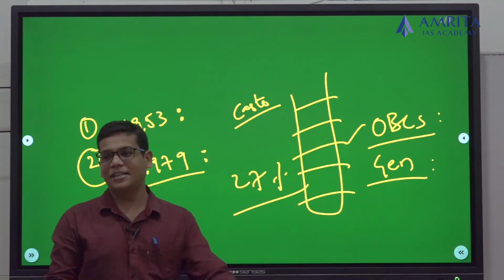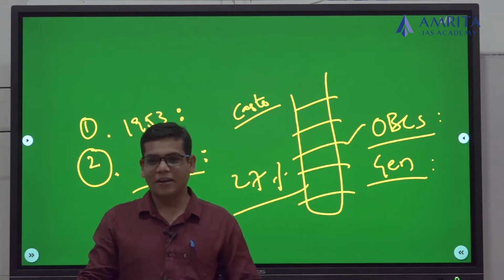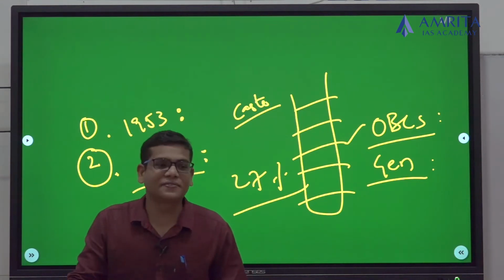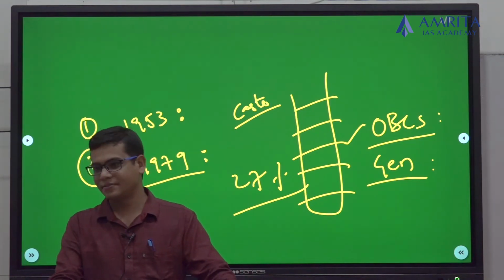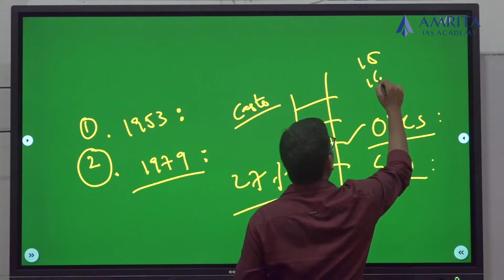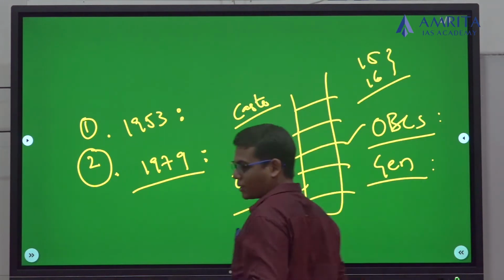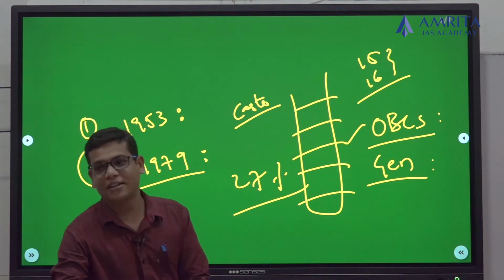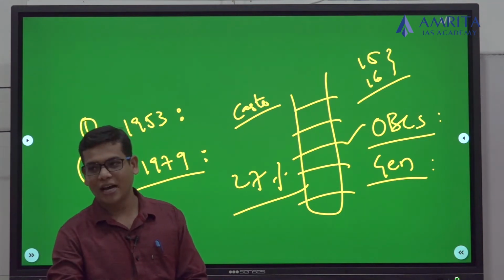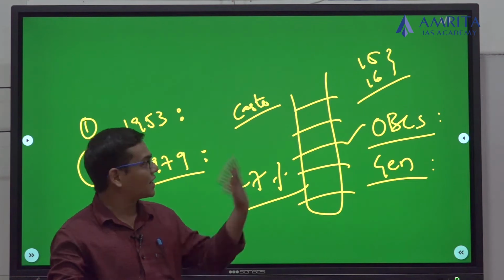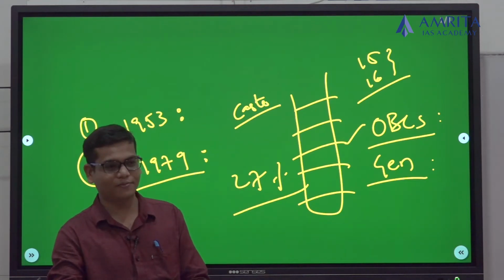And when we have written our constitution, under Article 15 and under Article 16, we have mentioned a concept of reservation or positive discrimination, or we can call it positive affirmation.